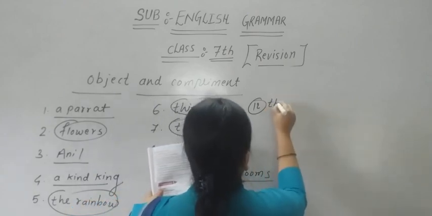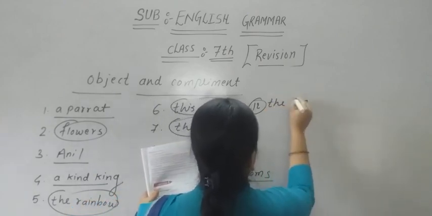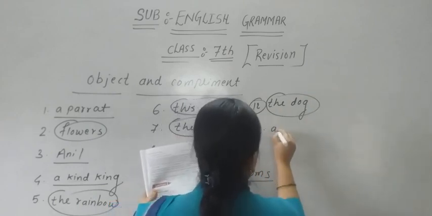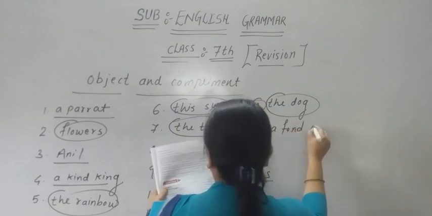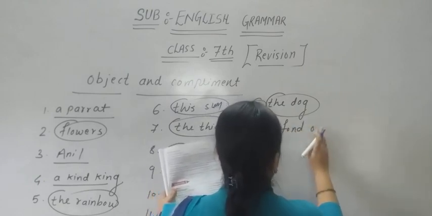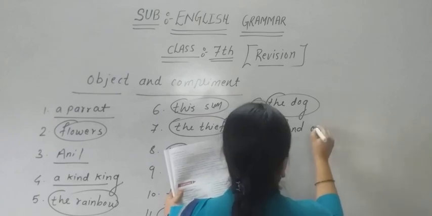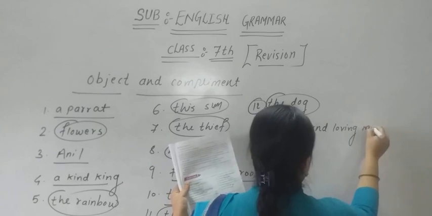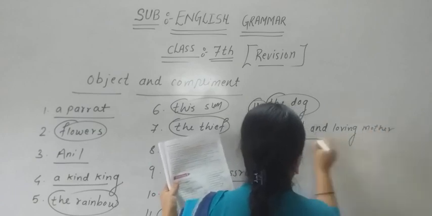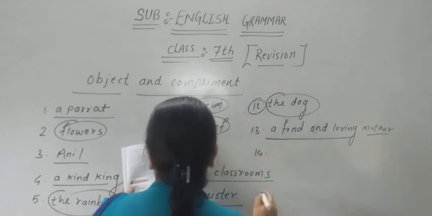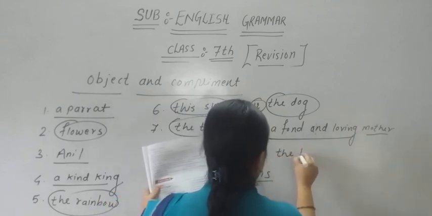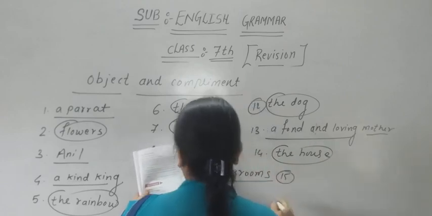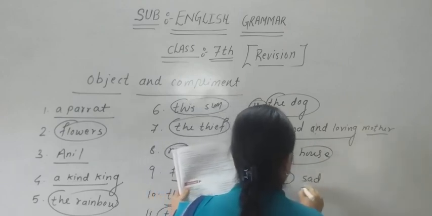The dog, object. Thirteenth, a fond and loving mother, complement. The house, object. And the last one, fifteenth, sad, complement.